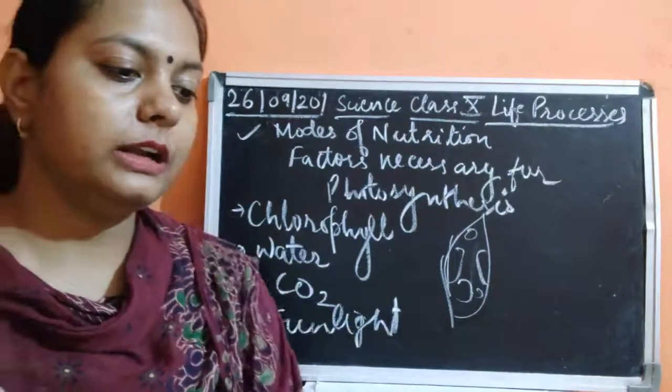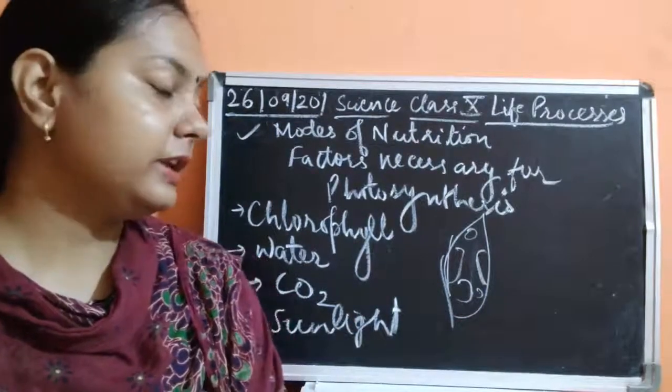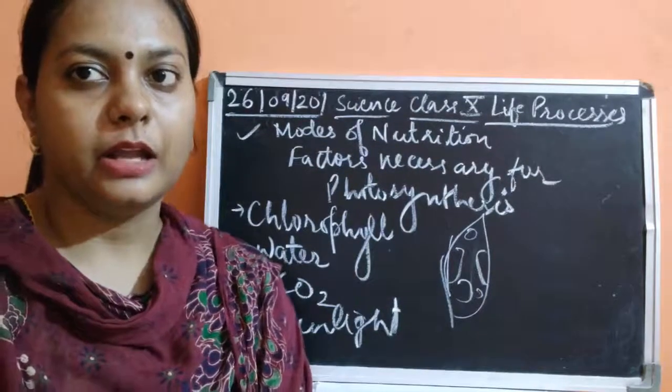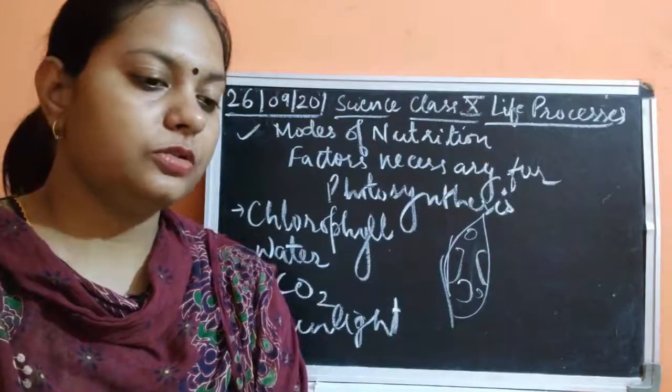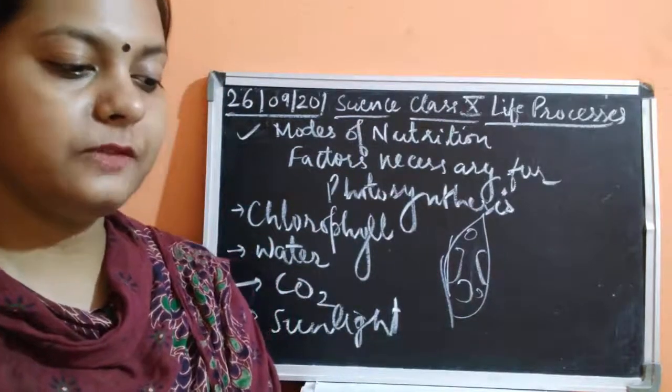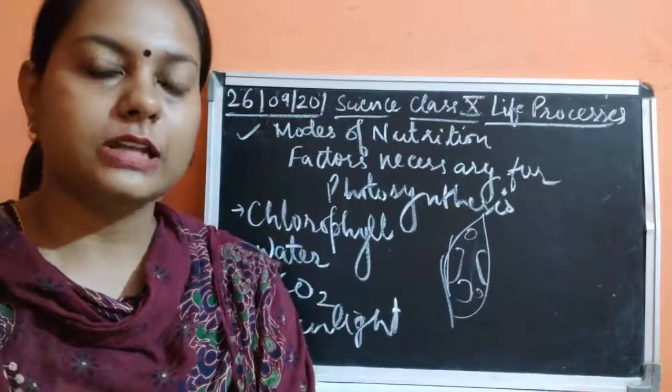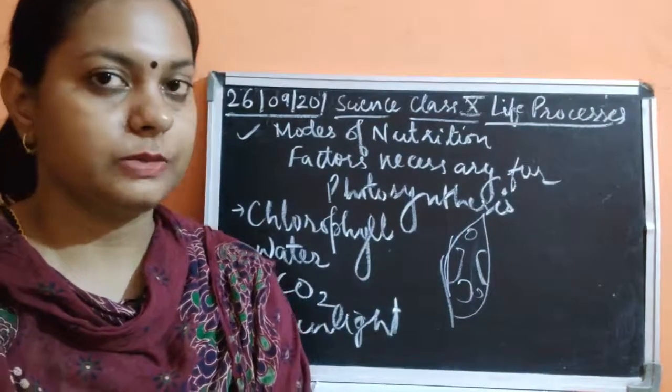The portion where the green was there, the chlorophyll containing areas, I mean the green parts, were present. There only the photosynthesis was happening. If photosynthesis is happening in those areas, there only the starch was being formed, and the red and black color of the reaction of starch and iodine would take place in those places only.